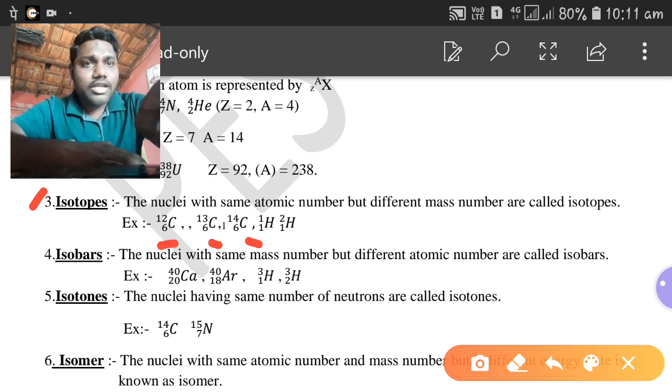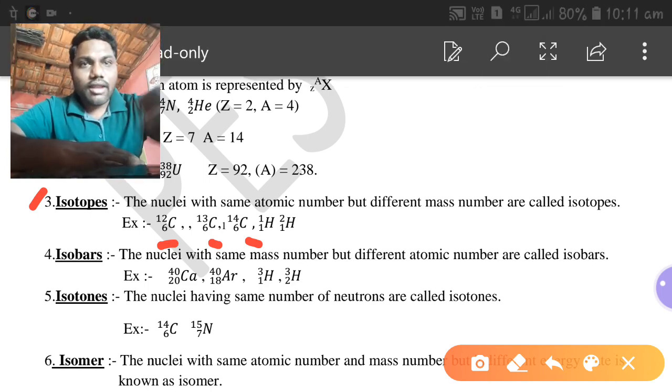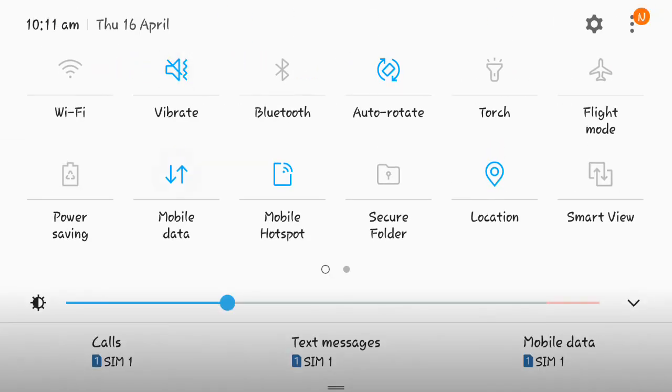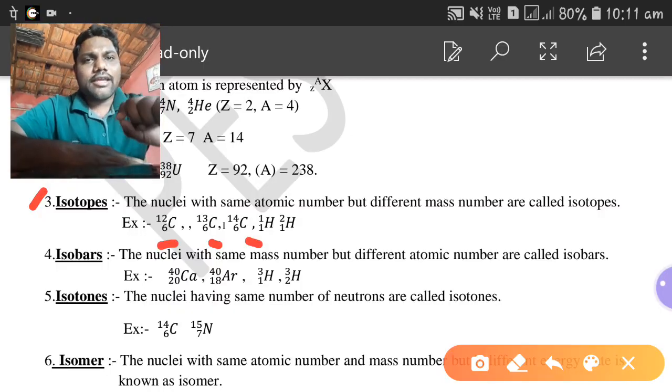The second hydrogen has atomic number 1 and mass number 2. That means both have same atomic number but different mass number. So these two are the isotopes of hydrogen. I think you just got a clear idea about isotopes.